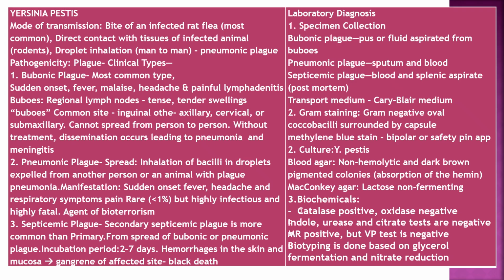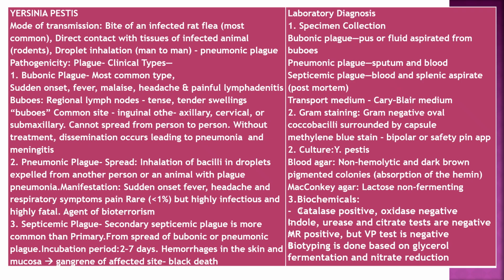Yersinia pestis, mode of transmission: bite of infected rat flea, most common; direct contact with tissues of infected animal, that is rodents; droplet inhalation, man-to-man, pneumonic plague. Pathogenicity: plague, clinical types 3. First, bubonic plague, most common, sudden onset fever, malaise, headache, painful lymphadenitis, buboes. Regional lymph nodes, dense tender swellings called buboes.